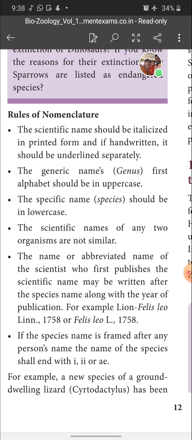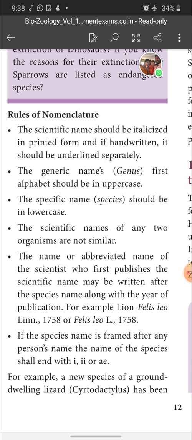So how to write the scientific name for lion is Felis leo. Felis is the generic name, Leo is the species name. After that specific name, the abbreviation of the scientist who first gave the scientific name for this animal, Linnaeus, so L, and the year he gave the name, 1758, all has to be mentioned.